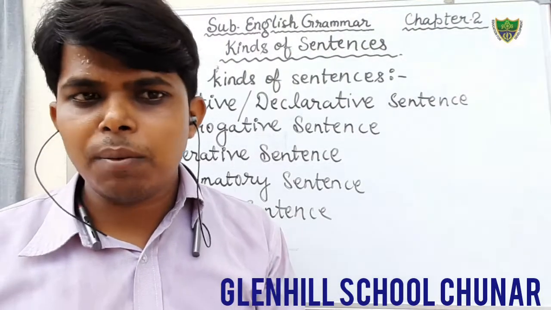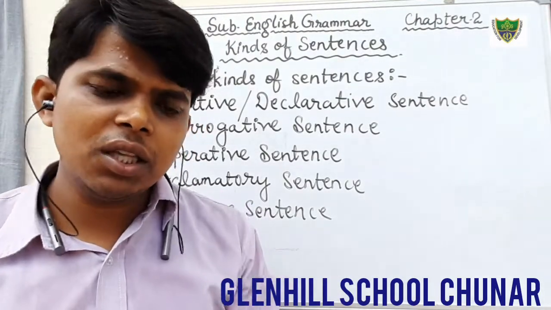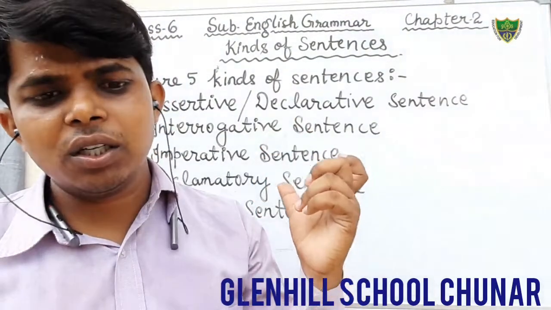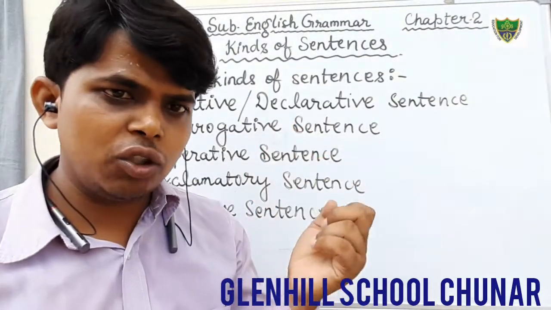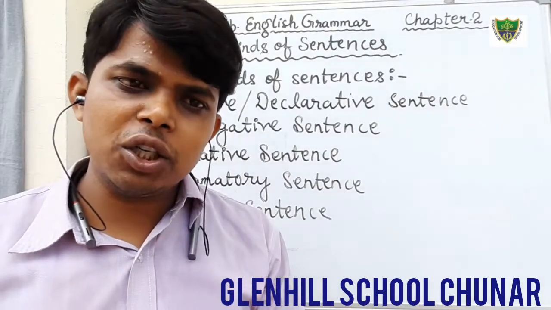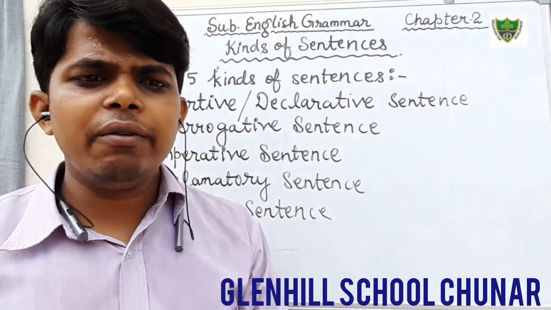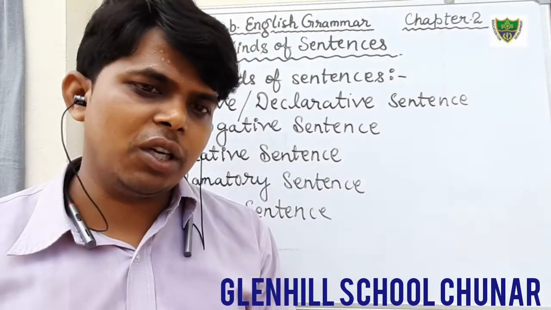These are the five kinds of sentences. One by one we will study each of them in detail.